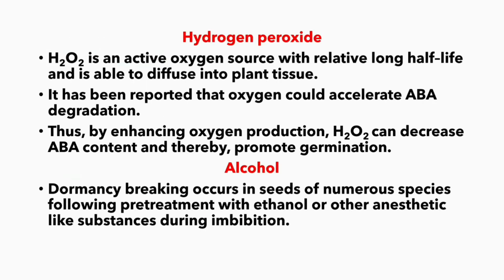Hydrogen peroxide. Hydrogen peroxide is an active oxygen source with a relatively long half-life and is able to diffuse into plant tissue. It has been reported that oxygen could accelerate abscisic acid degradation. By enhancing oxygen production, hydrogen peroxide can decrease the ABA content and thereby promote germination. Now, let us see about alcohol. Dormancy breaking occurs in seeds of numerous species following pre-treatment with ethanol-like substances during imbibition.